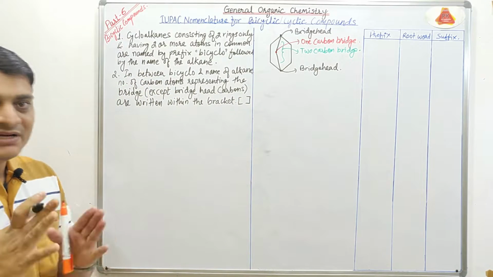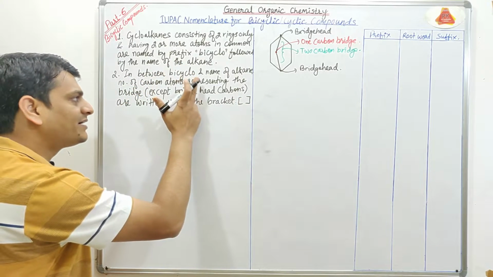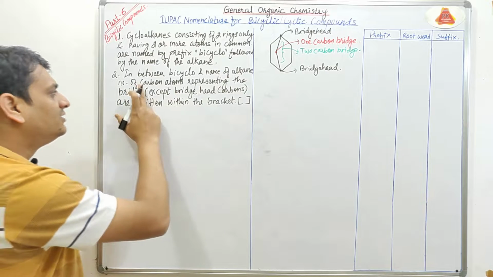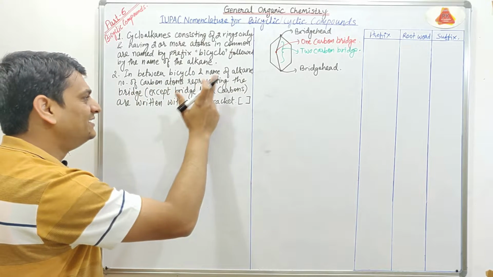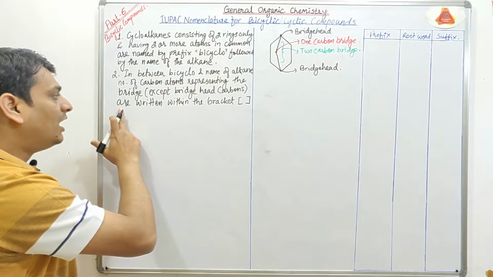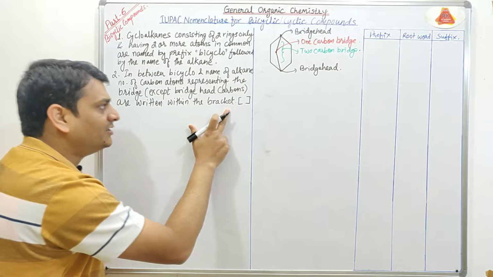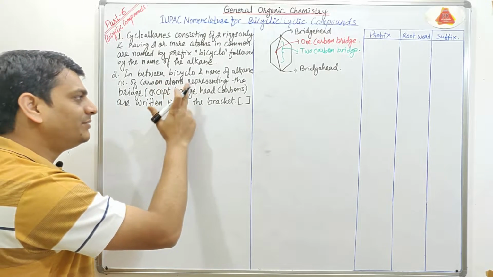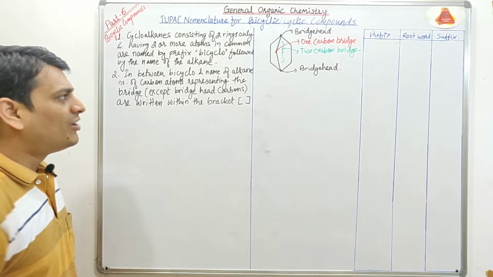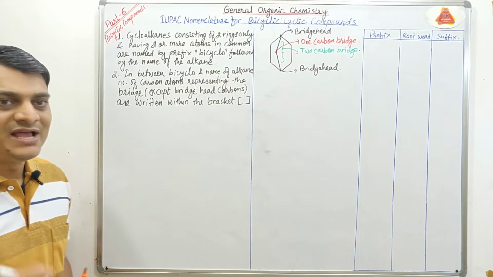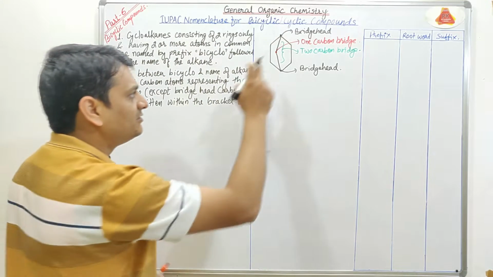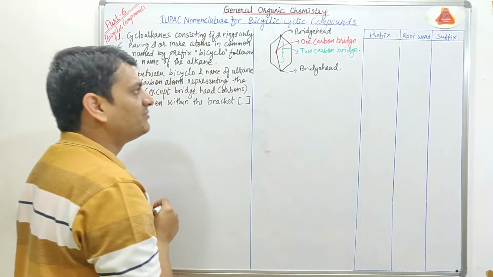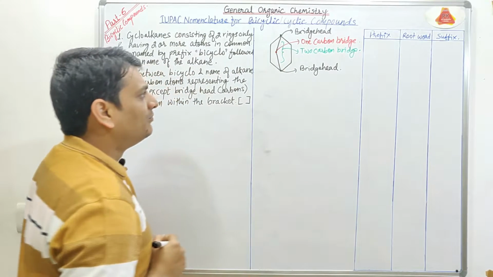As per this second statement, in between bicyclo and the name of the alkane, the number of carbon atoms representing the bridges are written within brackets, and here we have to leave out the bridgehead carbons. So what will be the name for this bicyclic structure? First we will count the total number of carbons present in this bicyclic ring.